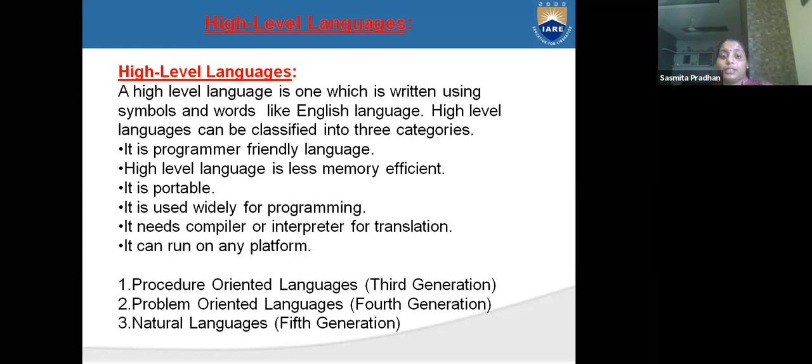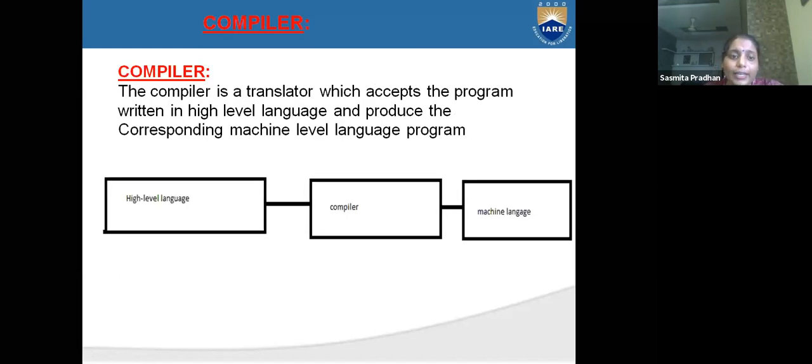Procedure oriented means the procedural way; if we write that way, it is called procedure oriented. Program oriented, or problem oriented language, means we can write at the coding level. And natural languages are the fifth generation, where we can write different types of code.